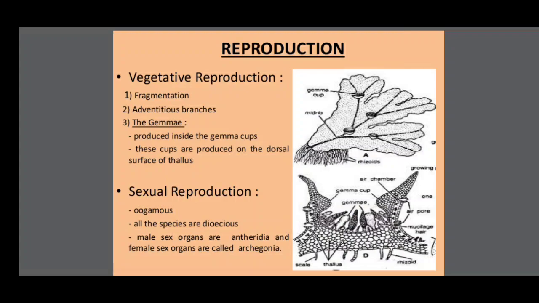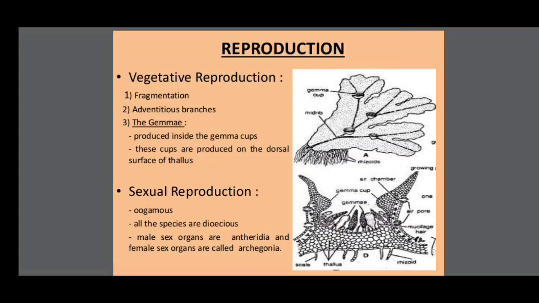Third one, the gemma. On the dorsal side, gemma cups are present. In these gemma cups, a multi-celled body-like structure is produced. This is called gemma. These gemmae are released from the gemma cup and grow into a new plant.